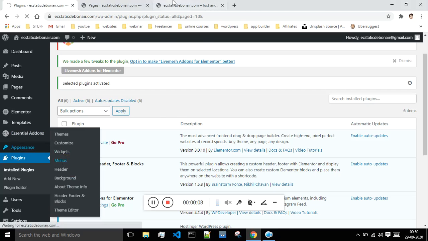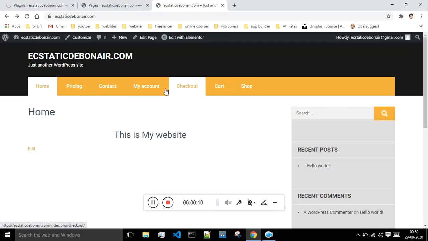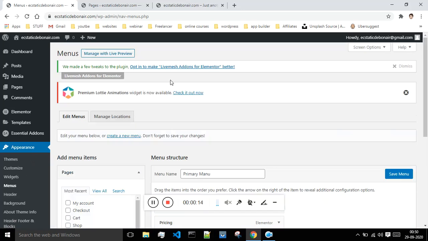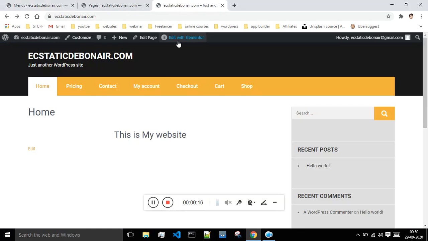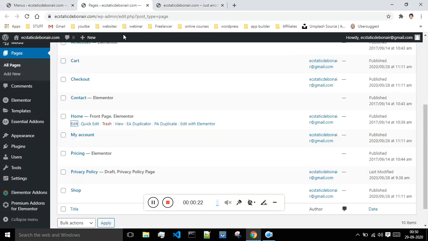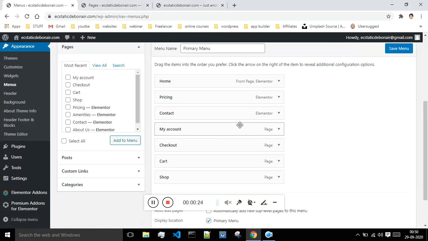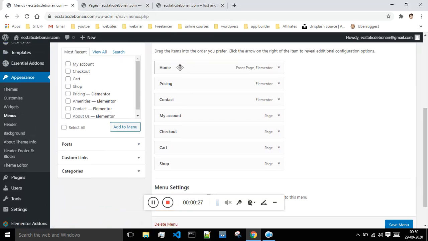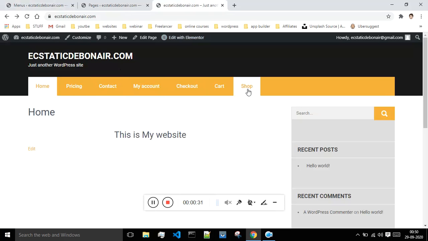In this class we will be looking at how to make a menu. This option what we have, this is our menu. So we will see how to customize this one. Currently our menu has options like home, price, contact, my account, checkout, cart, and shop. All these options that you see are present horizontally aligned over here.